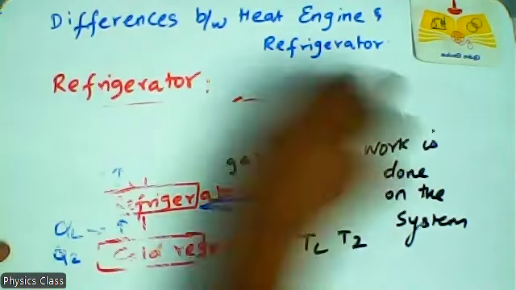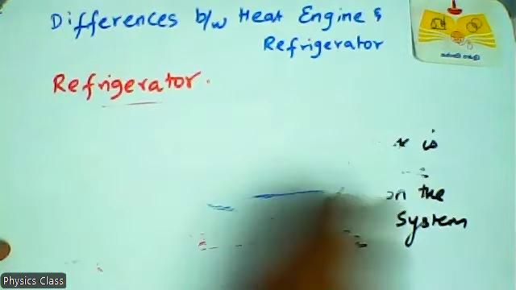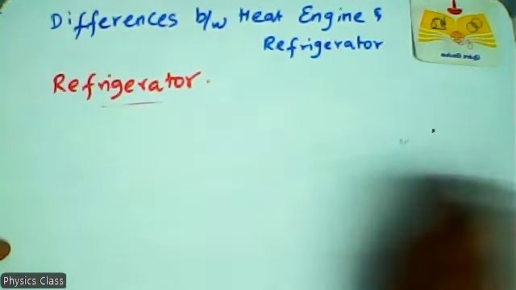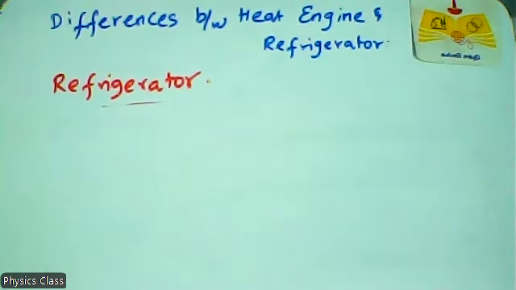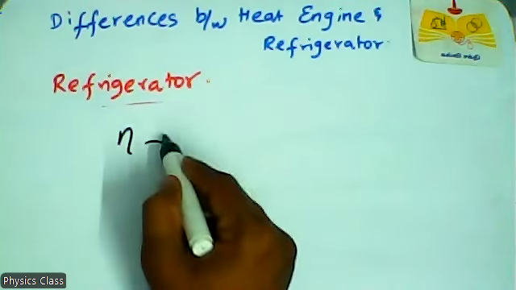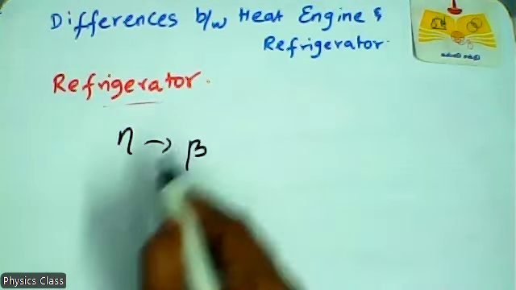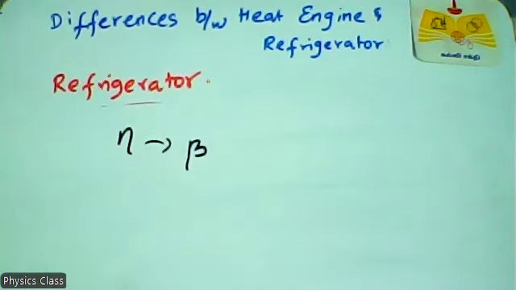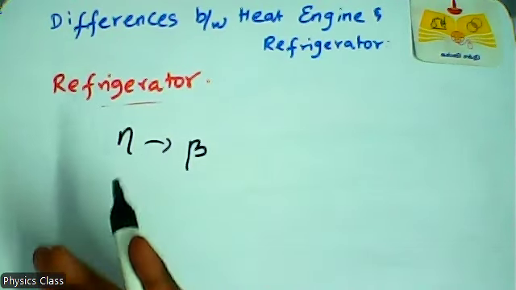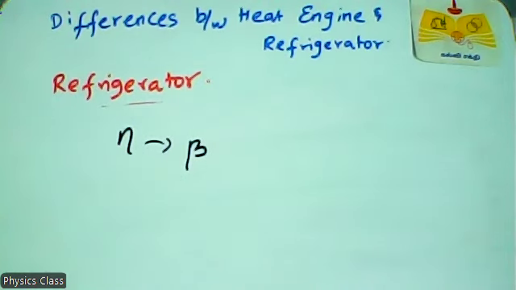So now we are going to discuss the efficiency of the refrigerator. Already you know efficiency as eta. But in the refrigerator, we denote it as beta. Beta is also a measure of efficiency. Beta means coefficient of performance, COP. It is a measure of the efficiency of the refrigerator.